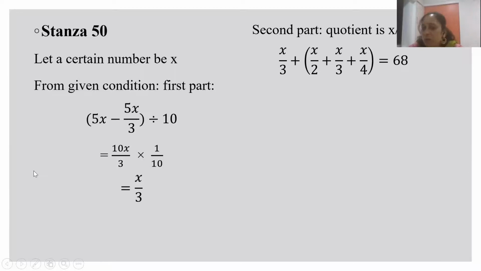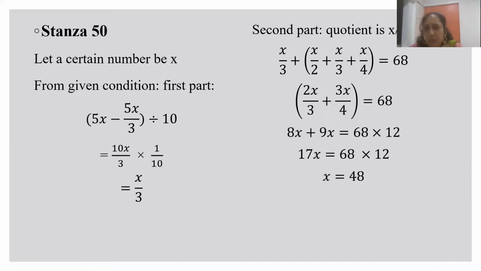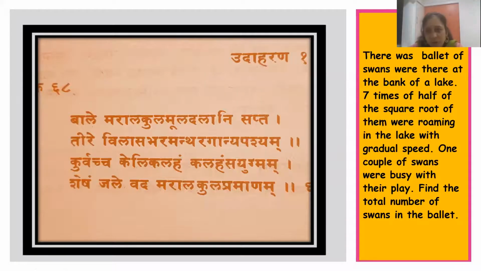It is just dealing with fractions. We can take x by 3 and x by 2 together, and 3x upon 4 together, and then we can find the final answer as 48. So this very simple shloka of 2 lines has expanded into such a beautiful equation question. Now let us see the next question.